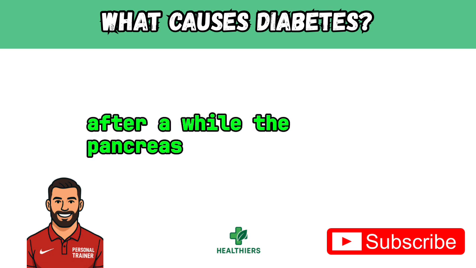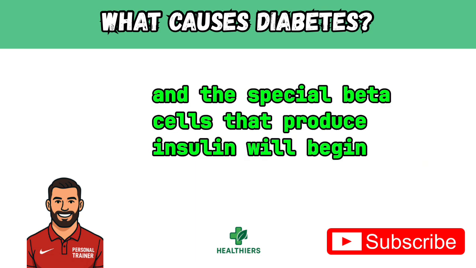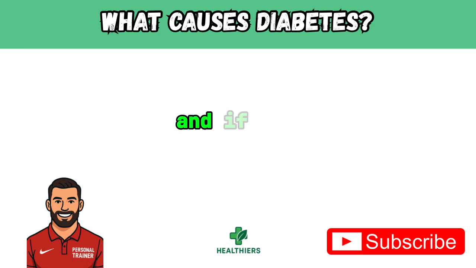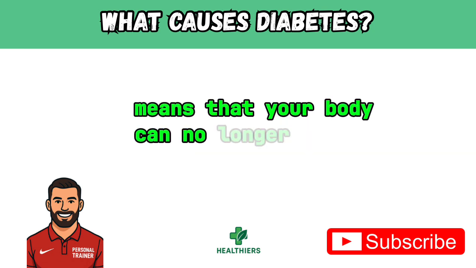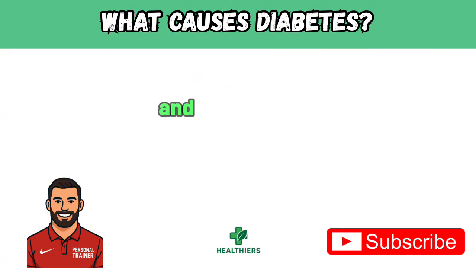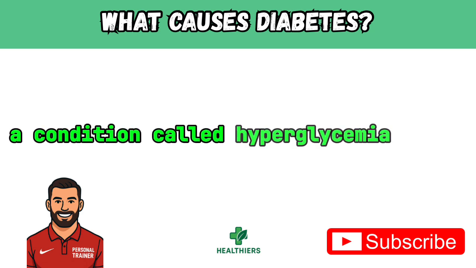After a while, the pancreas will become overworked, and the special beta cells that produce insulin will begin to die. Some tests will measure how well your beta cells function and if they are showing strain. Beta cell dysfunction means that your body can no longer make enough insulin to help your cells take up glucose for energy, and high levels of glucose will remain in your blood, a condition called hyperglycemia.